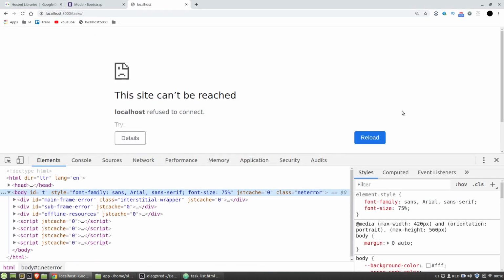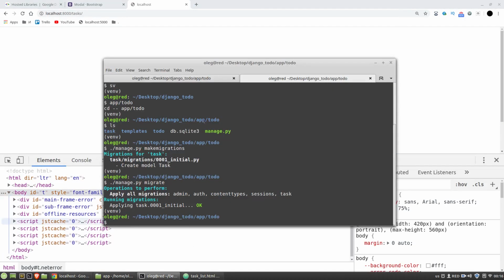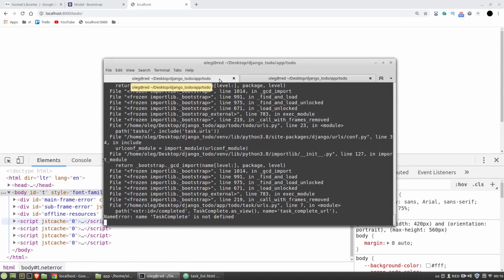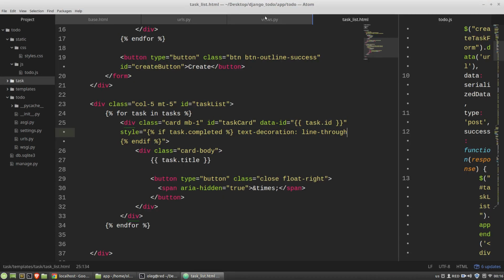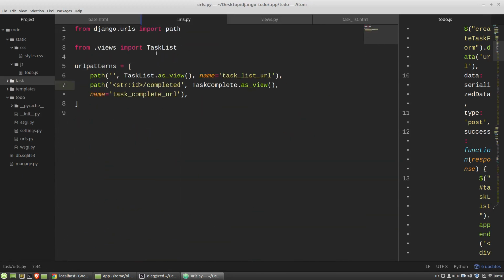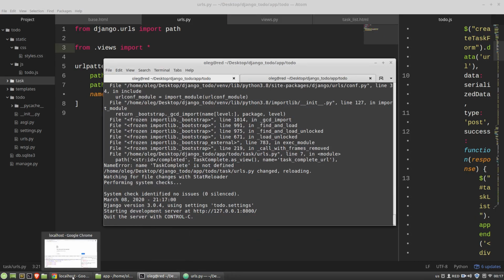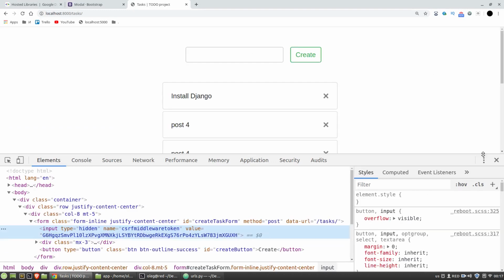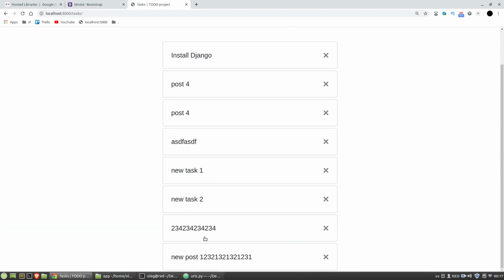F5. Task complete is not defined. Okay, in the views.py file, in the URLs.py file, from views import all. F5. Let's click on it. Nothing changed.